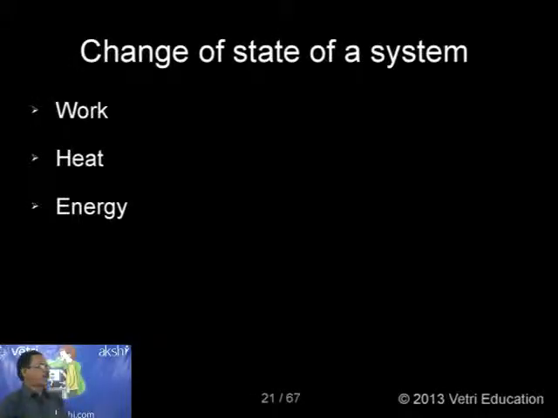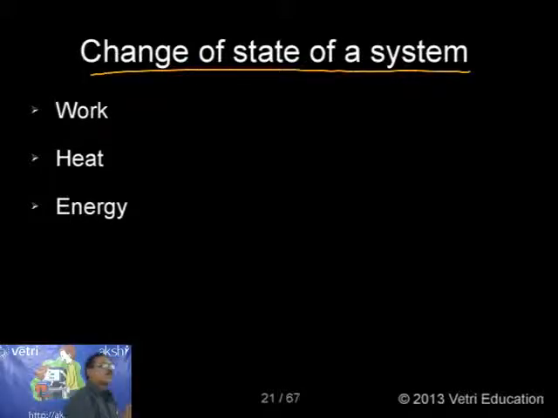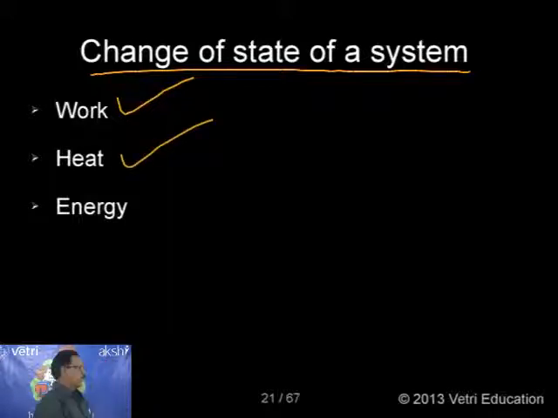Next, let me go for the change of state of a system. How can a system change its state from one state to another? Let me say from lower temperature to higher temperature, from lower volume to higher volume, lower pressure to higher pressure, or even solid to liquid. So how can a system change its state? It can change state by doing work, by absorption or release of heat, and absorption or release of energy. Energy here means internal energy.